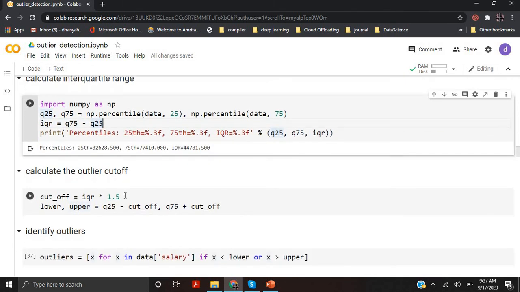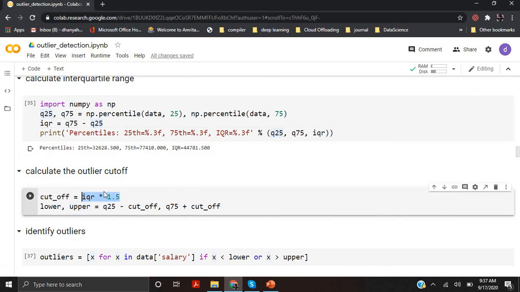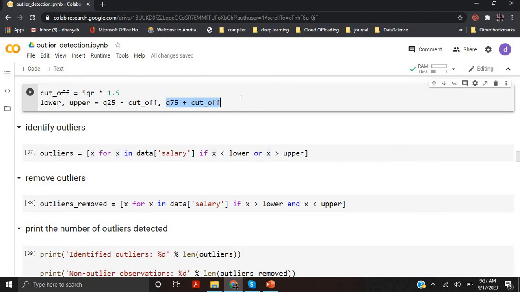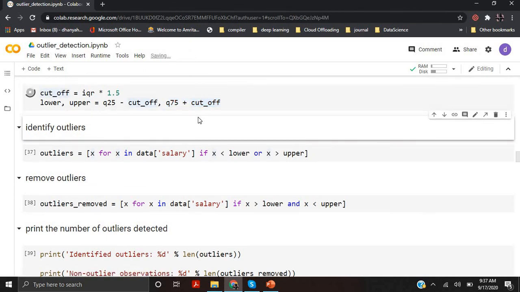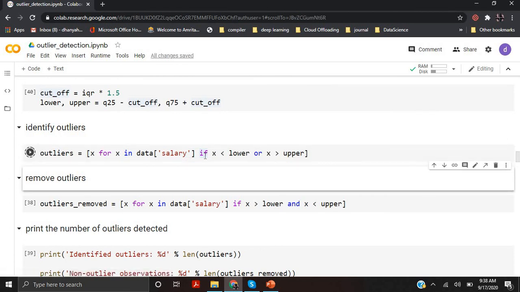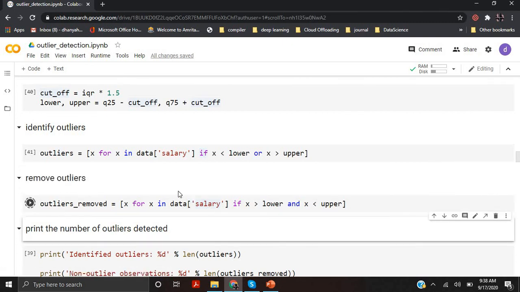And my cutoff point is 1.5 into IQR. The lower cutoff point will be the 25th percentile minus 1.5 into IQR, and the higher cutoff value will be the 75th percentile plus 1.5 into IQR. Then the outlier points I will be able to find using the values which are lesser than the lower cutoff and the values which are greater than the upper cutoff.